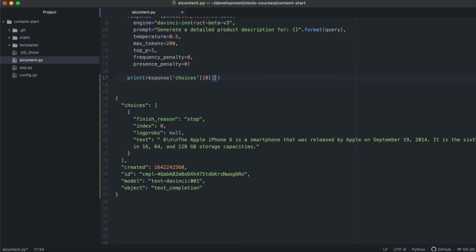So this will be the text. Let's double check that again. I need to get into the choices, which is this one. Then there's an array, and there is an object in there, the first object, and then there is the text.